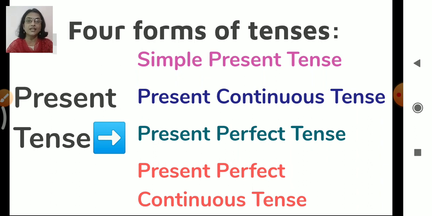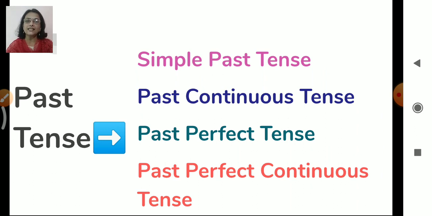Present progressive tense, present perfect tense, present perfect continuous tense. Then the past tense has the same forms, only the period, the time, changes. So it will become simple past tense, past continuous tense, past perfect tense, and past perfect continuous tense.